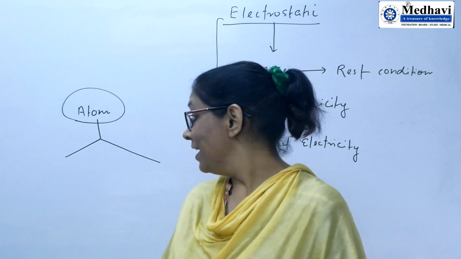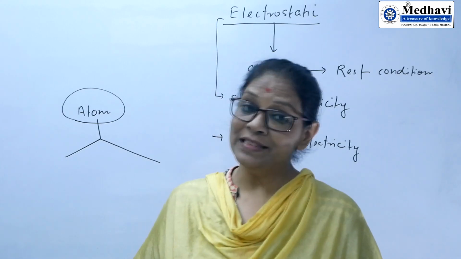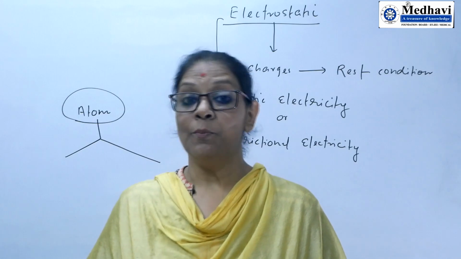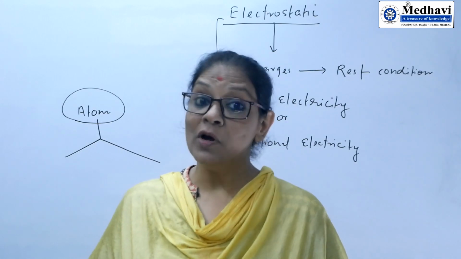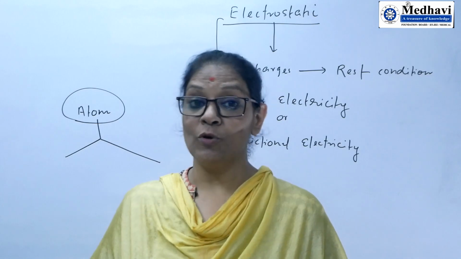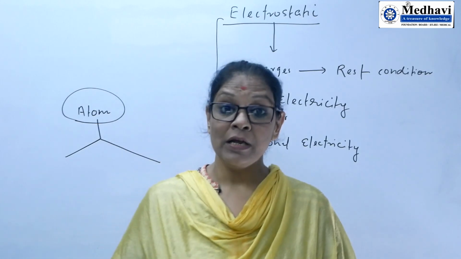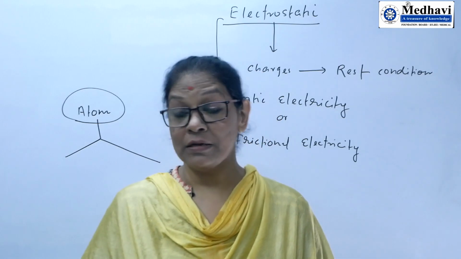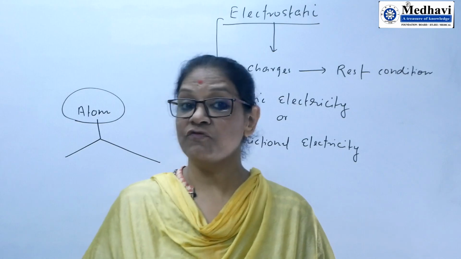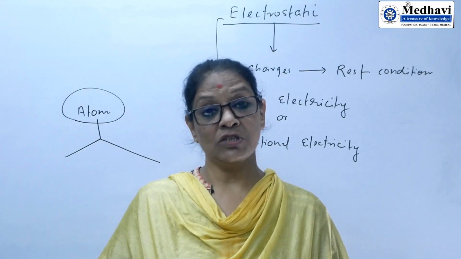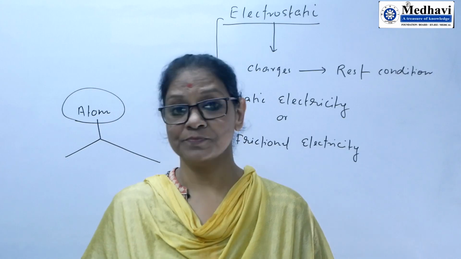If you see the type of forces present in an atom, then you find that in the nucleus, protons and neutrons are present. So we can say it is a nuclear force which binds proton and neutron together. Whereas proton, that is Coulombic, attracts electron with a force, that is called nuclear pull, or it is a type of electrostatic force also.